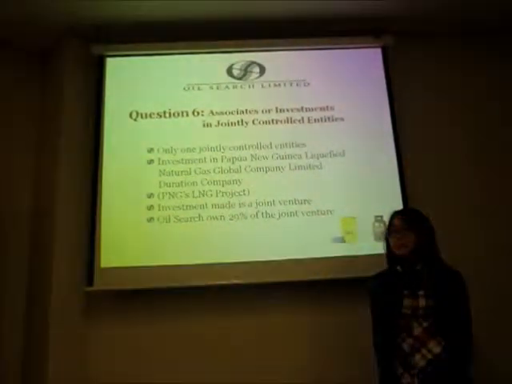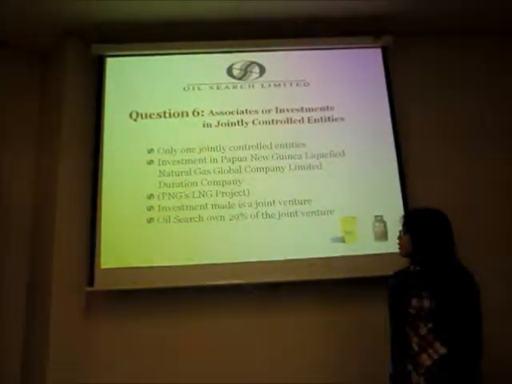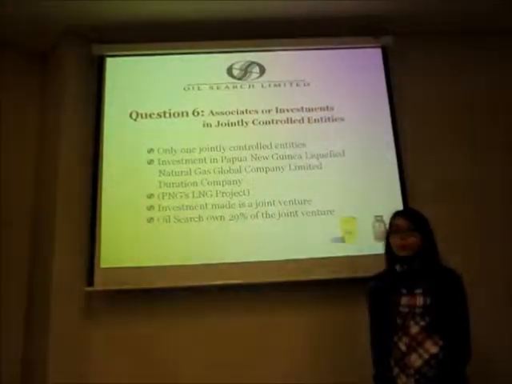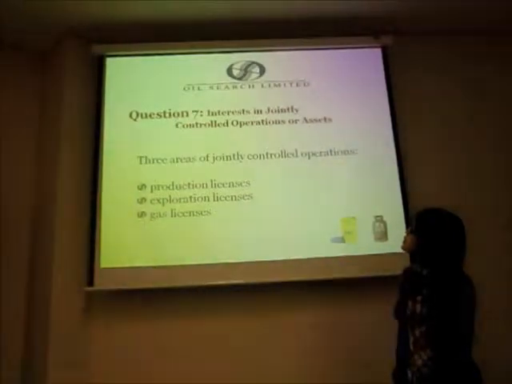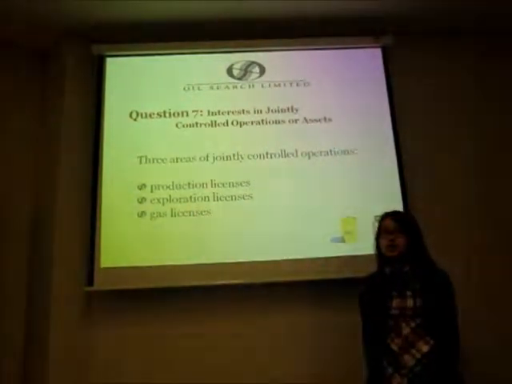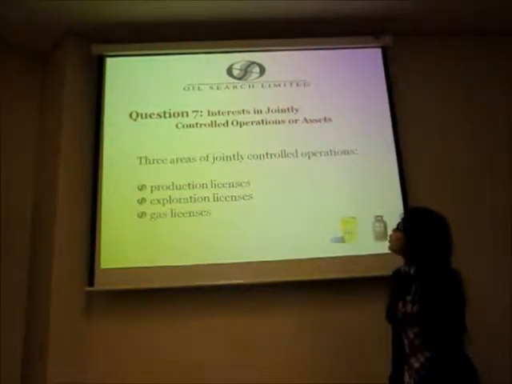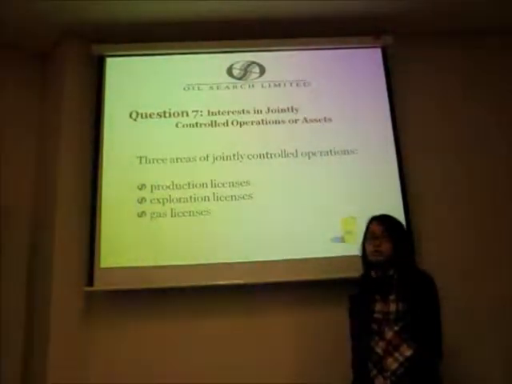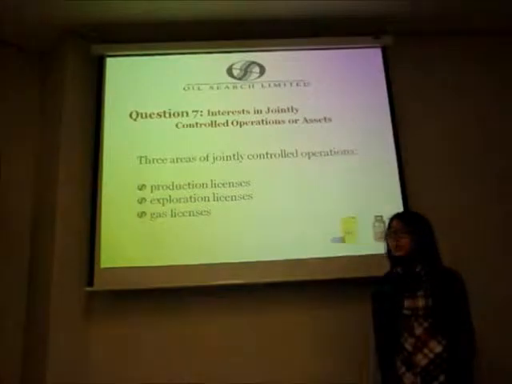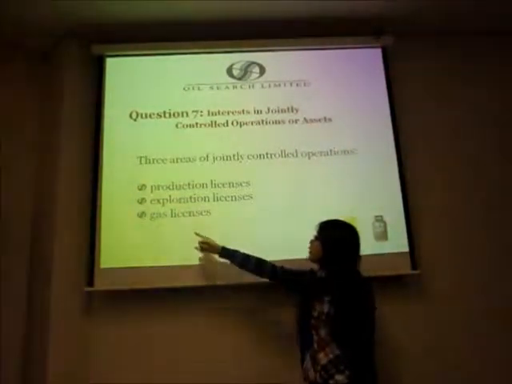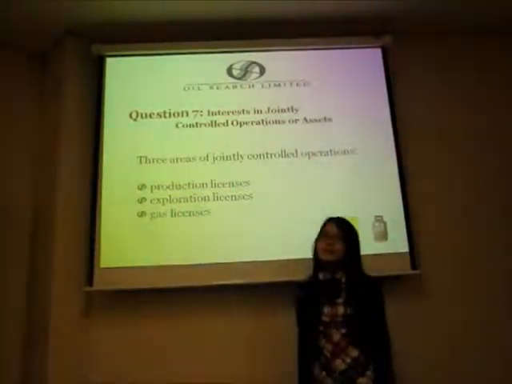The investment made is a joint venture and Oilsearch owns 29% of the joint venture. Question 7 is about the interest in jointly controlled operations or assets. For this company, there are 3 areas of jointly controlled operations, which are production, exploration and gas licenses.